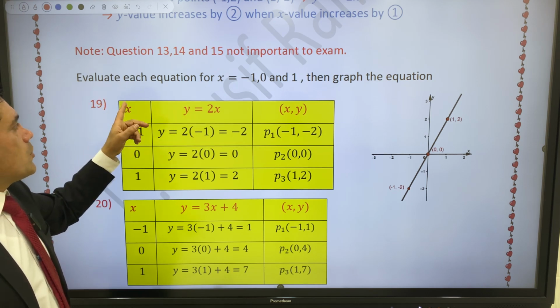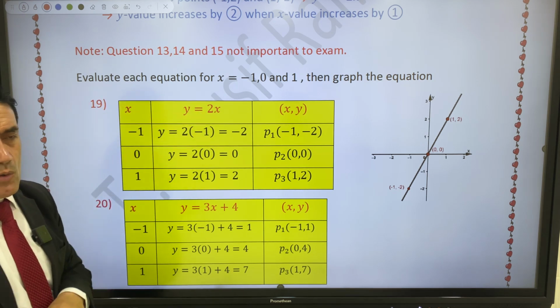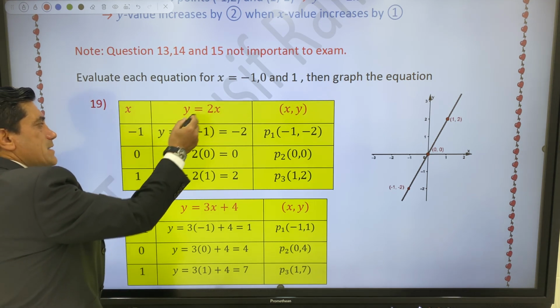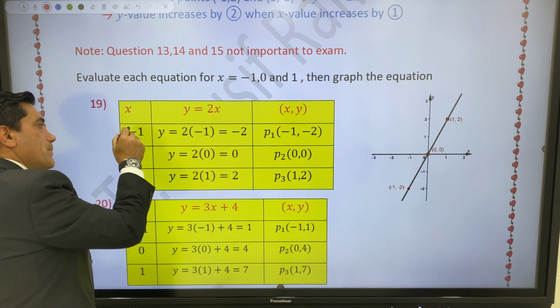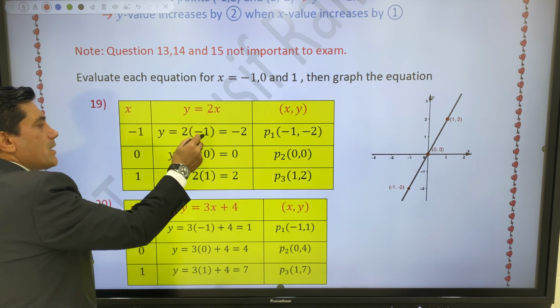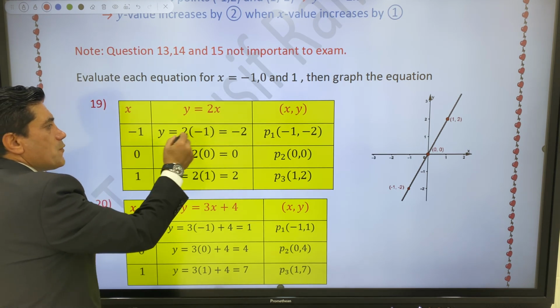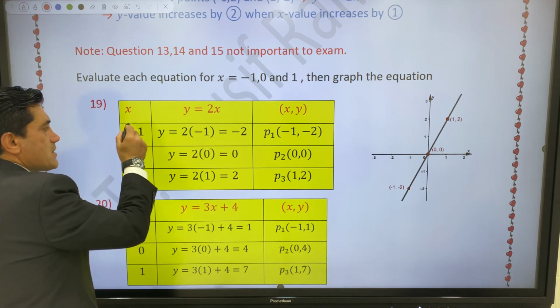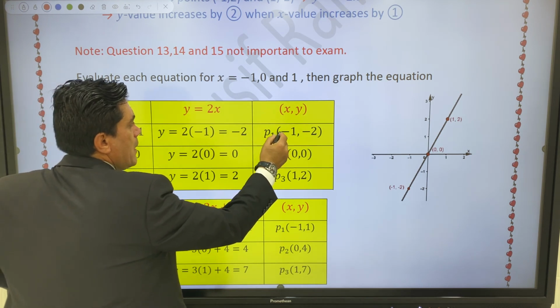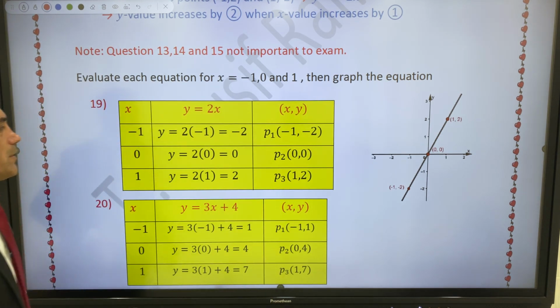The given equation for question 19 is y equals 2x. So substitute -1 for x. y equals 2 times -1, which is -2. So x equals -1 and y equals -2. Write the ordered pair (-1, -2) as the first point.